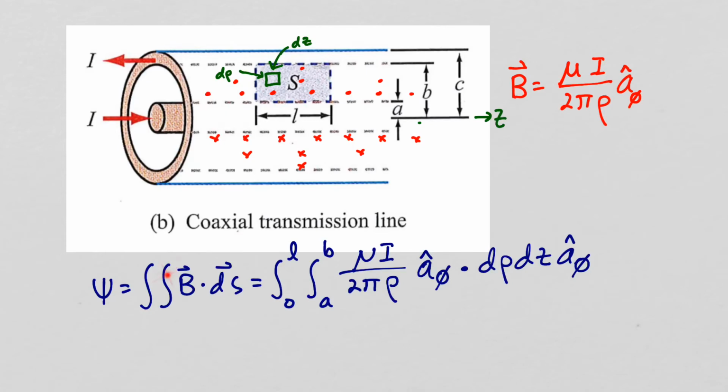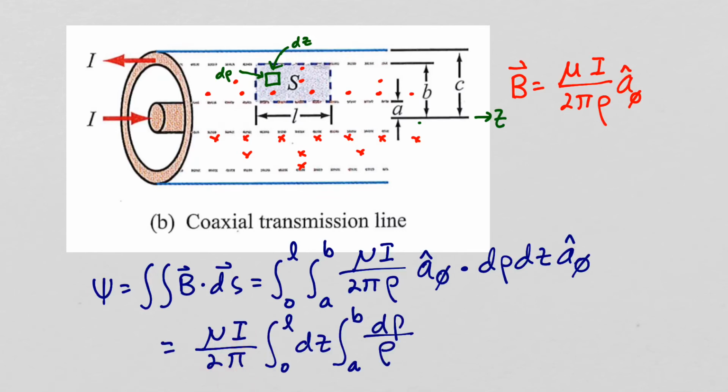So we'll substitute for B and ds, and in the rho direction we'll integrate from A to B, and in the z direction we'll integrate from 0 to L. A phi dot A phi is 1,